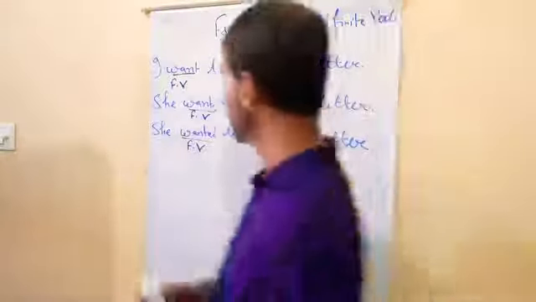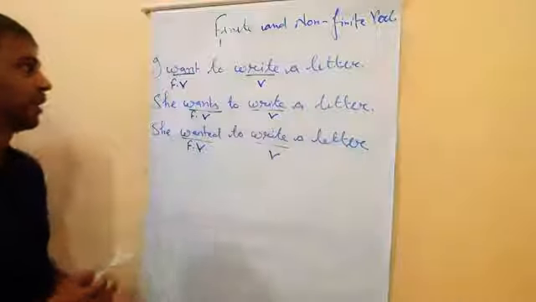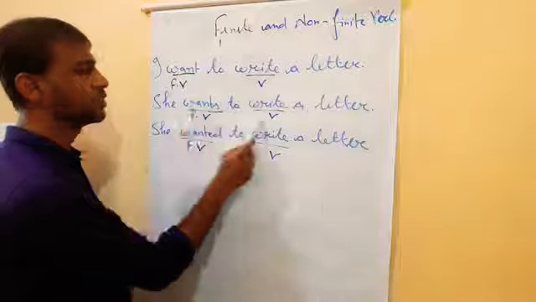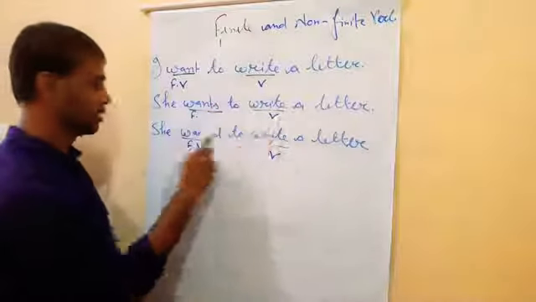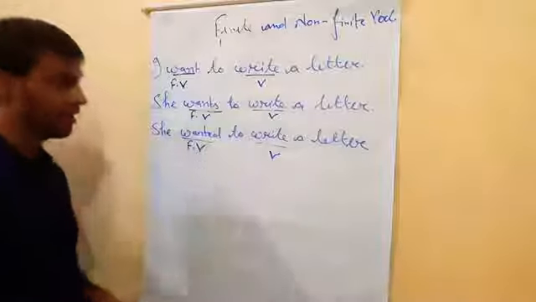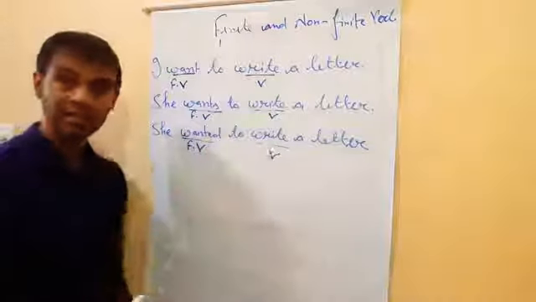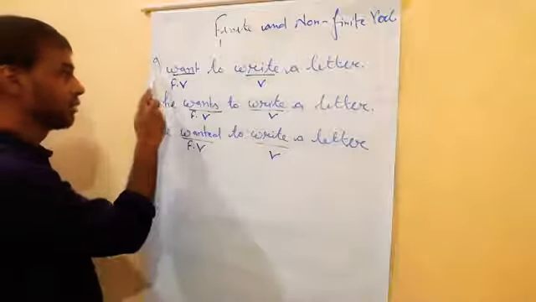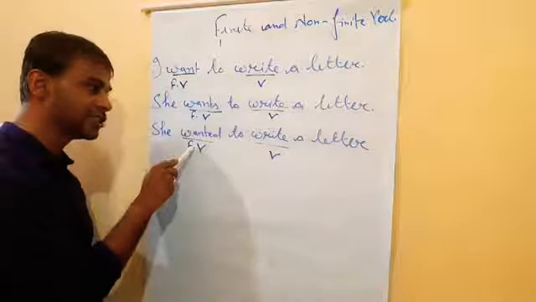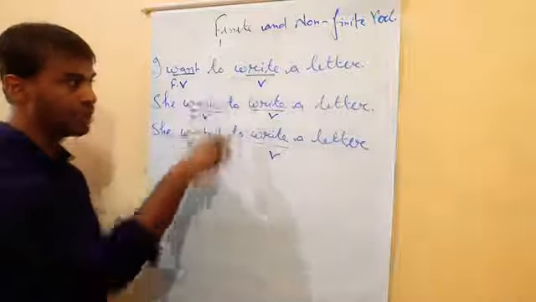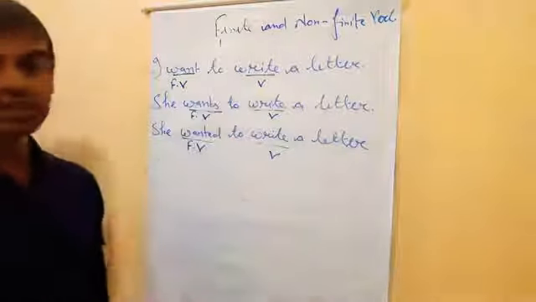Now see, one more verb is here. I want to write a letter, write is here. She wants to write a letter, write is here. She wanted to write a letter, write is here. So what do we find? Write. Is there any change? No change. See, the subject is changed here, the tense is also changed, but write, in all three examples, the verb is the same,